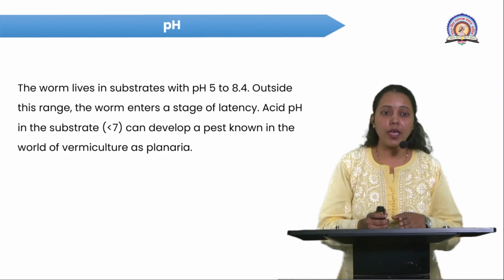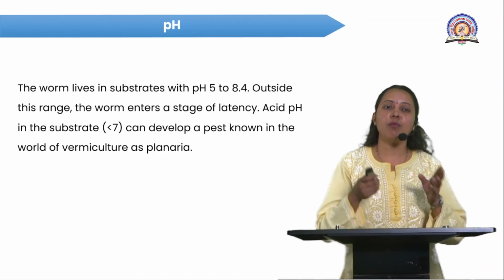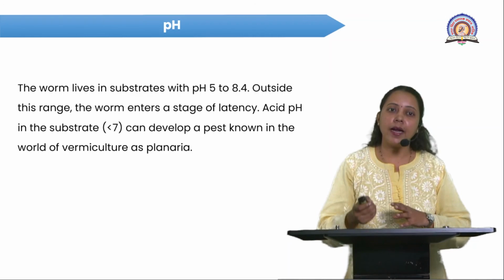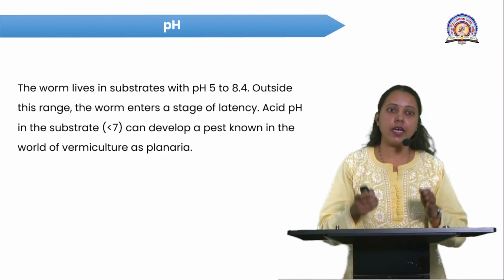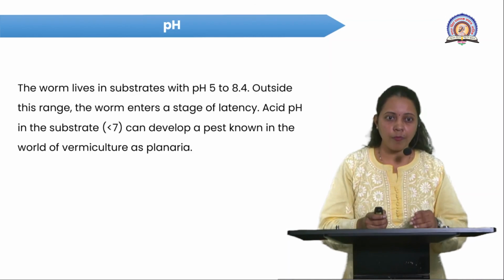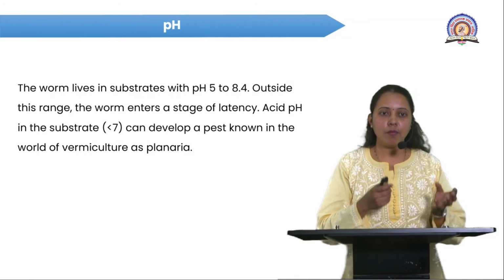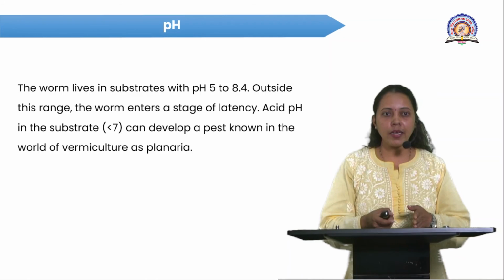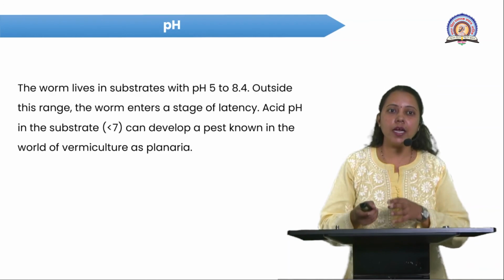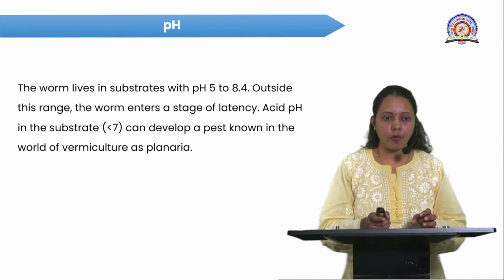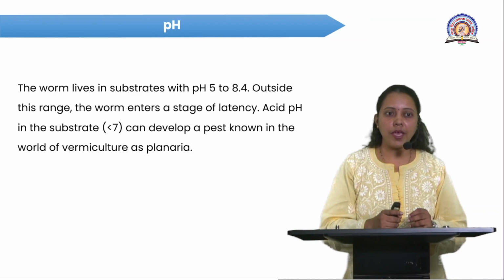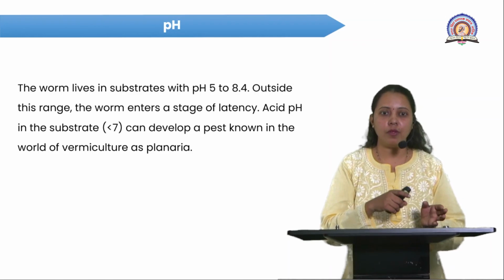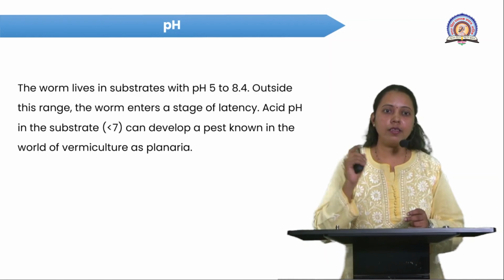Suppose the pH is more than 7, in that condition a particular parasite, planaria, is going to develop inside the body of the worm.